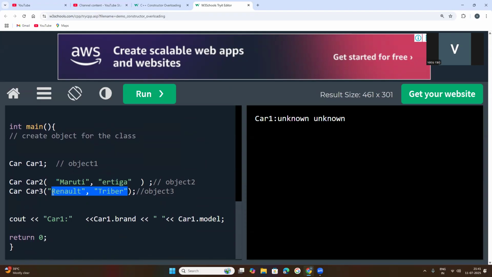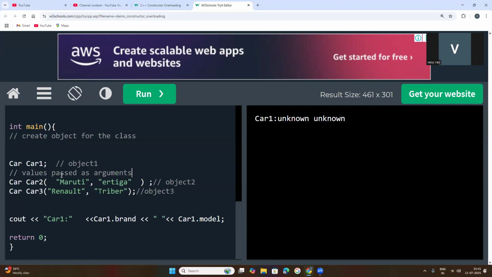Now, whenever values are passed in the object, what are they called? They are called arguments. You can simply comment here: values passed as arguments.